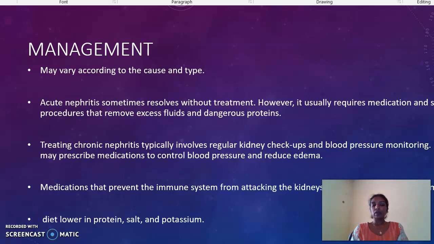Then if the patient is having autoimmune disorders, medications may be advised to prevent the immune system from attacking the kidneys. Then the doctor may advise the patient to consult a dietitian, who may prescribe a diet which is lower in protein, salt and potassium.